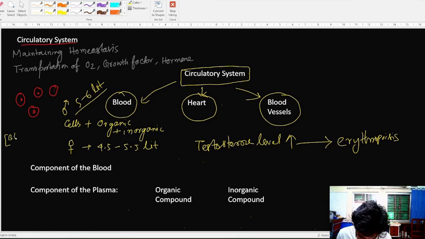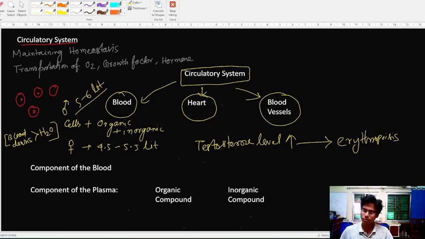Blood density is higher than water, because it is viscous, and viscosity is also higher. If the viscosity changes, that can cause defects, like polycythemia, in which the RBC number is increased and blood viscosity is increased, because if the components increase, the viscosity will increase.